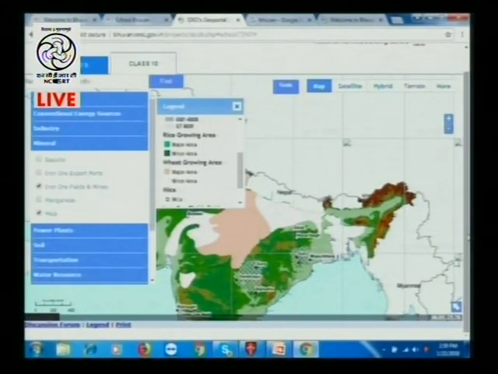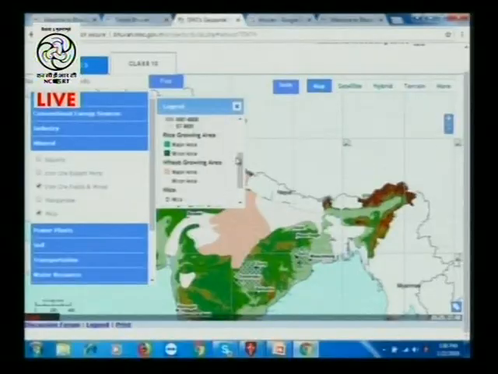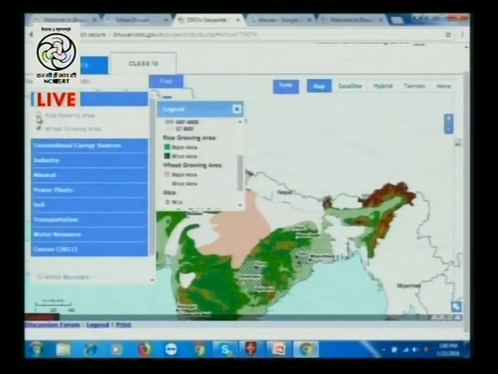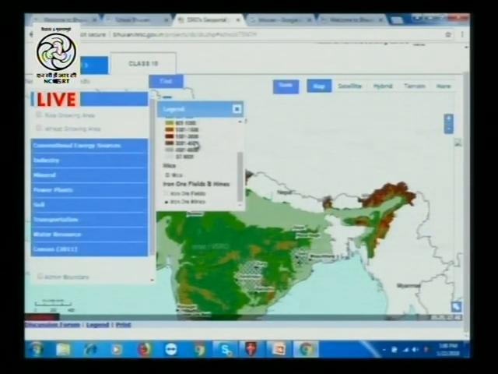Yes. But here, again notice that your map is becoming overcrowded because you have put the agriculture also, physiography also, as well as the minerals also. So if it becomes overcrowded and difficult to understand, you can simply do away with one. You just have to go back to the crop part and remove that tick symbol. Then only two things will be visible. This is the beauty of it, that nothing can ever go wrong in it. As far as your imagination goes, you can keep on using it.